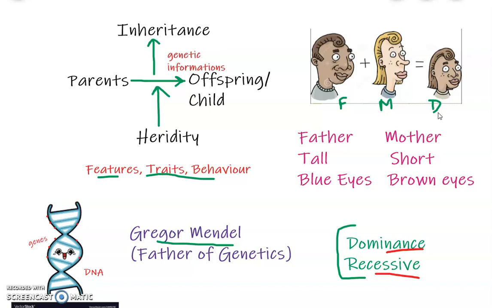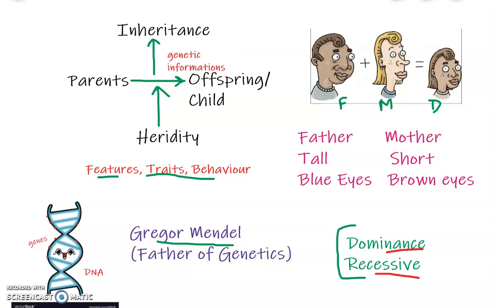Now, the whole lecture which I have covered, the idea was to share with you the difference between inheritance and heredity. I think I have made it clear that when a feature, trait or behavior is transferred from parent to offspring, that is known as heredity, and when genetic information is transferred from parent to offspring, we call the process inheritance.